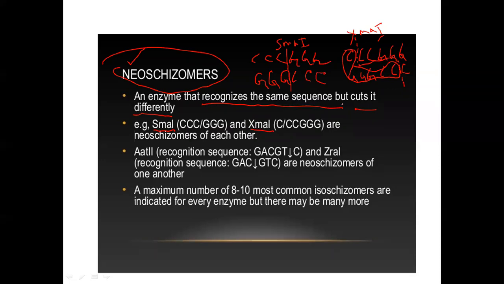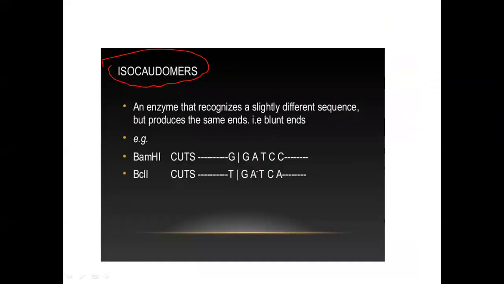This kind of pairing is called neoschizomers. There are other examples as well. You can see an example in my slide, but at least you should know one example. And what is this? This is neoschizomer. Then I am going to the last interesting pair, that is the isocaudomers.